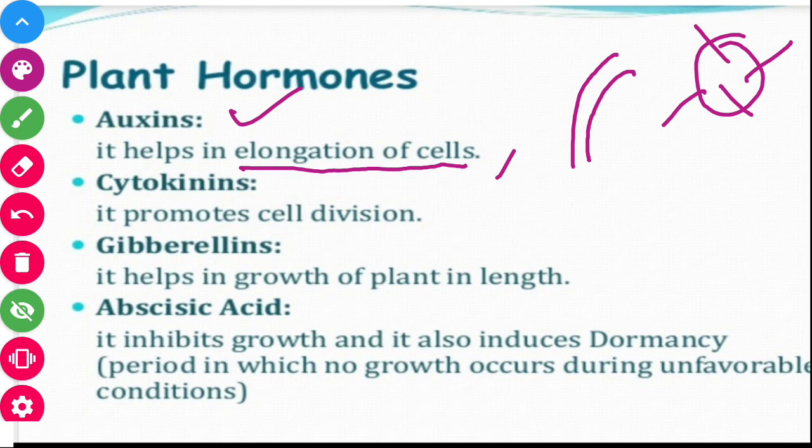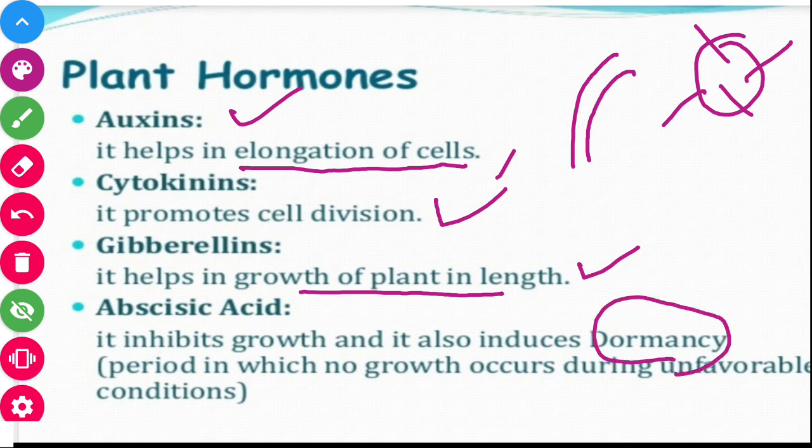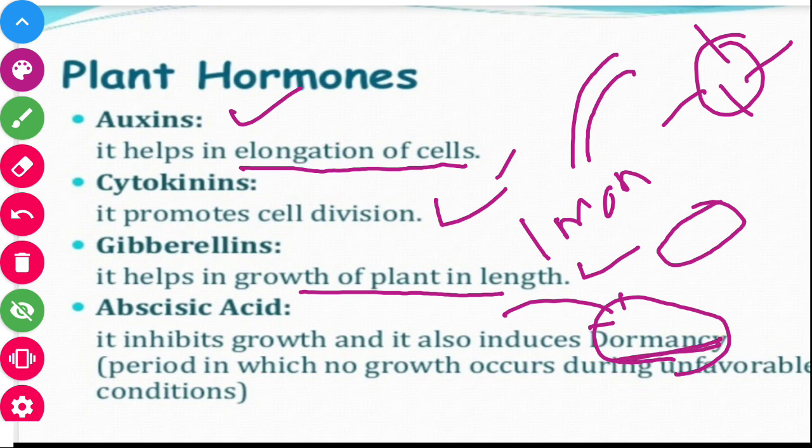The next hormone is cytokinin. It promotes cell division. Next one is gibberellins, and it helps in the growth of the plant in length. And the last one is abscisic acid. It inhibits growth and it also induces dormancy. Dormancy means it increases the period of growth. Suppose a seed can grow in 1 month. If we spray some abscisic acid on it, it increases its growth period up to 5 to 6 months. That is known as dormancy.